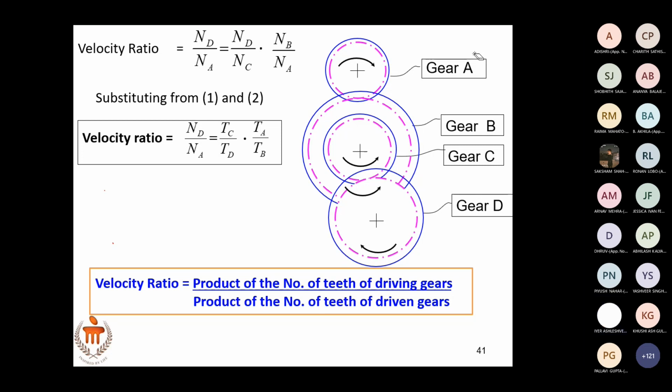Sir, can we use this system to run multiple driven gears using one driver gear? Yes, of course. I have shown an example of machine tool, right? It depends upon the purpose and application. If you are in Manipal, you can go visit our workshop and see the gearbox of a lathe machine tool, how a compound gear train is used in application.